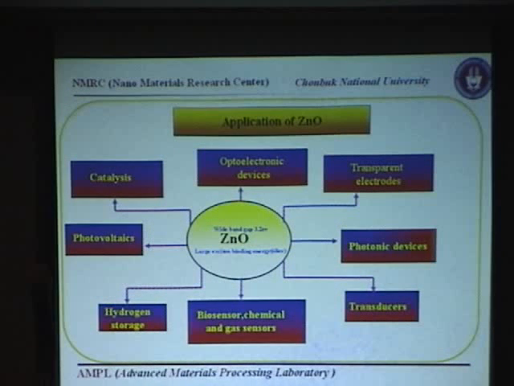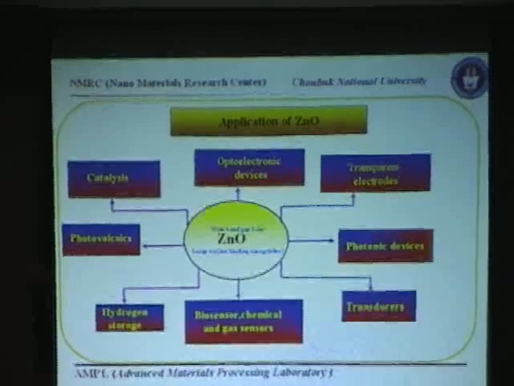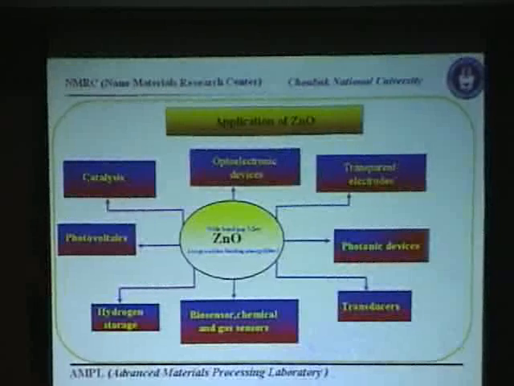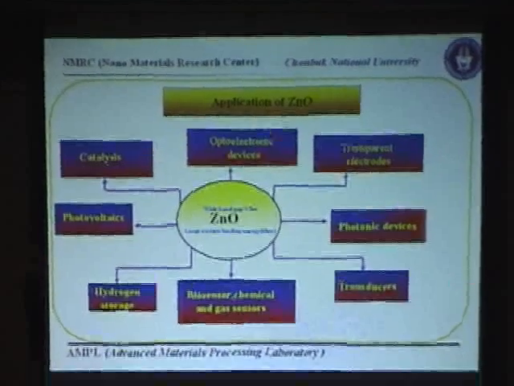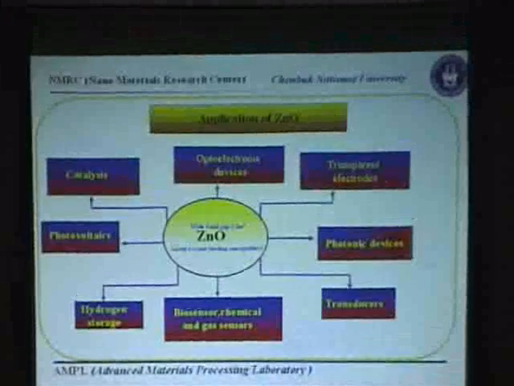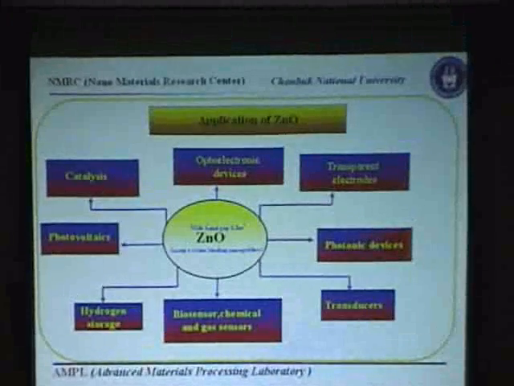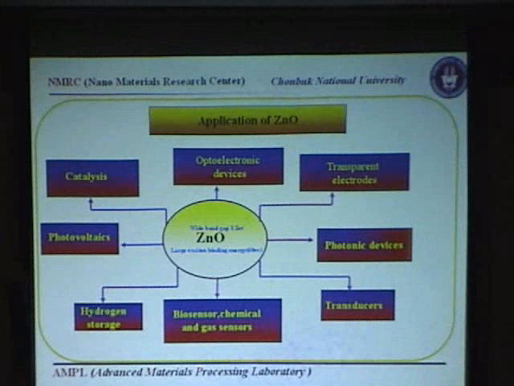As my friend told about the utilization and applications of zinc oxide, it's due to its wide band gap and large exciton binding energy. It's widely used in optoelectronic devices, transparent electrodes, photonic devices, transducers, biosensors, chemical sensors, and gas sensors. Nowadays, people are trying it in hydrogen storage, photovoltaics, and catalysis.